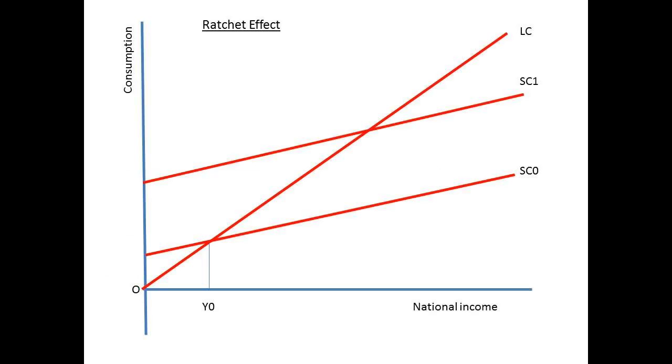Duesenberry also suggests aggregate consumption depends on both current income and the highest level of income previously attained. As national income rises, then consumption rises along the long-run consumption line. If the national income falls, consumers will still try to maintain their level of consumption, so the average propensity to consume will rise.